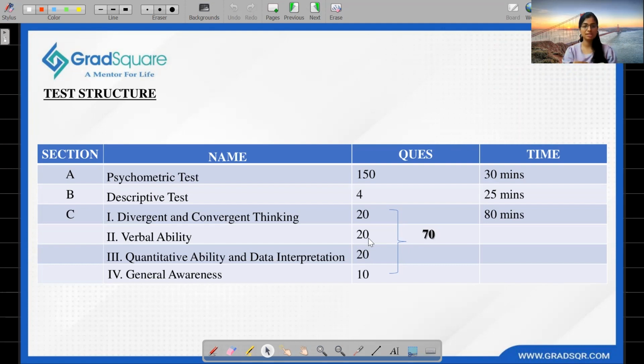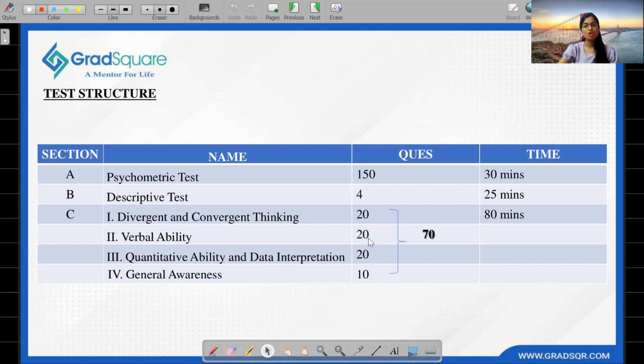And then in section C, we will have 4 subsections. The first one is divergent and convergent thinking, with 20 questions. Verbal ability, 20 questions. Quants and data interpretation, again 20 questions. General awareness, only 10 questions. So in total, you will have to deal with 70 questions within 80 minutes. It's not an easy task, but we have to deal with this.